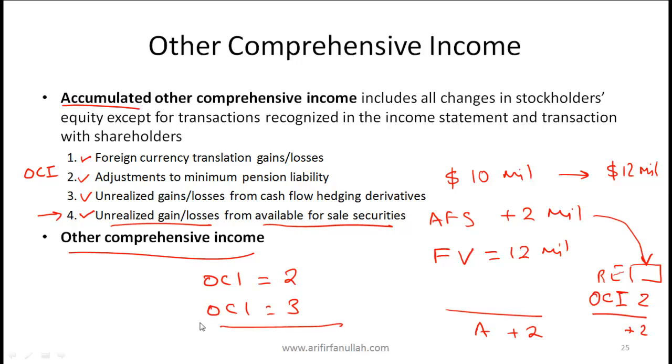Just as you have retained earnings versus accumulated retained earnings, where retained earnings are the retained earnings for a year, accumulated retained earnings means that we are simply accumulating our retained earnings and equity is going up. Similar concept applies with OCI. OCI is for a given year and accumulated other comprehensive income is simply a cumulative number since the company got started.